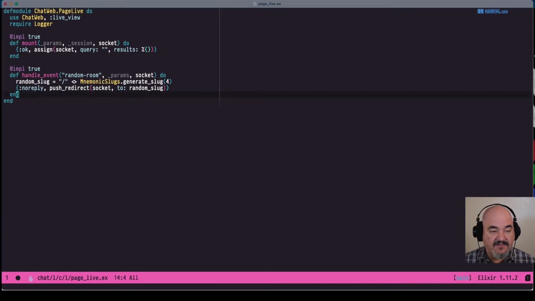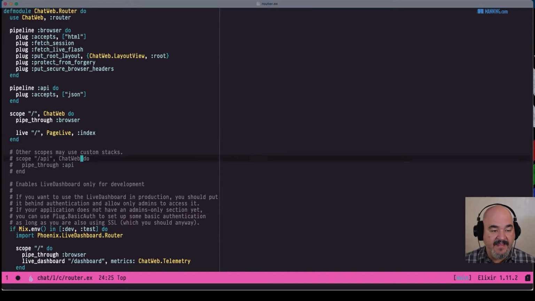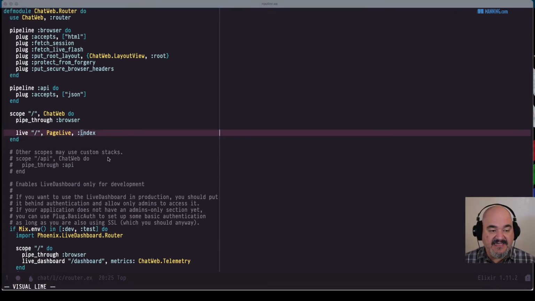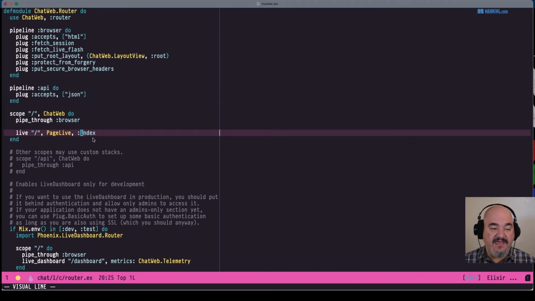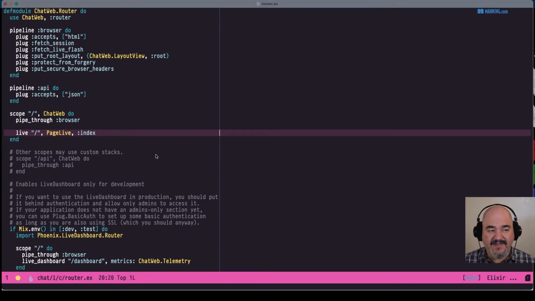In this case, we need to go to our router file. And right now we're matching on this live slash. Basically it says anytime there's any request for this slash page, we're going to be handled by page live. But instead we want to handle anything else. So it's basically going to be like a wild card. It's going to catch everything else.